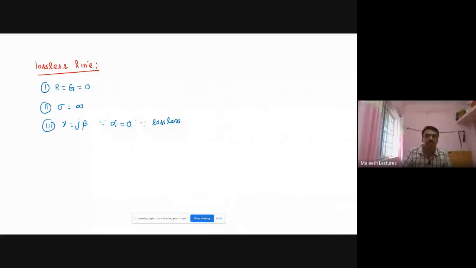Since attenuation is not there, attenuation is 0. We know gamma is equal to alpha plus j beta. Since alpha is 0, gamma is equal to j beta only. Fine. And we know what beta is. Beta is equal to omega into root LC. This we know already.